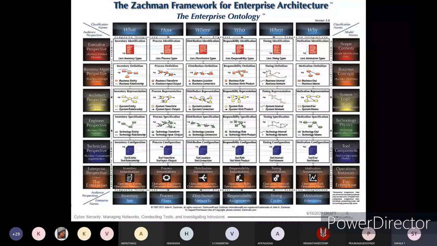Overall, with respect to the segment framework, in the columns, inventory sets for what, if you are going for how, it is process flows, where is distribution networks, who is responsibility assessments, when is timing cycles, and why is related to motivation intentions.